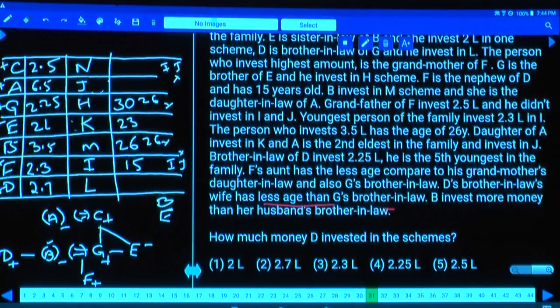That means this B is lesser than this D. As B is lesser than D, what is the age of this D? This D must be 28. Then B invested more than her husband's brother-in-law.